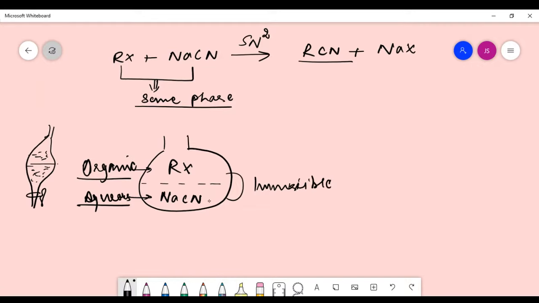So when they are not miscible with each other, how will the ions transfer from one phase to another phase? Is it possible for these two reactants to react with each other? Yes, Rohit, is that possible? Muskan, the reagents and the mechanisms are also important.